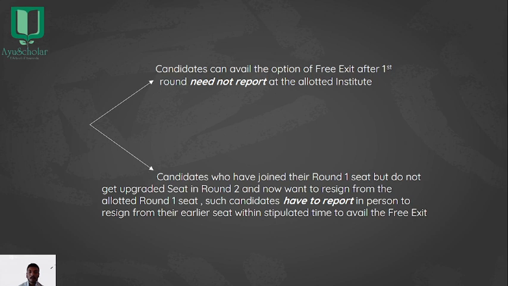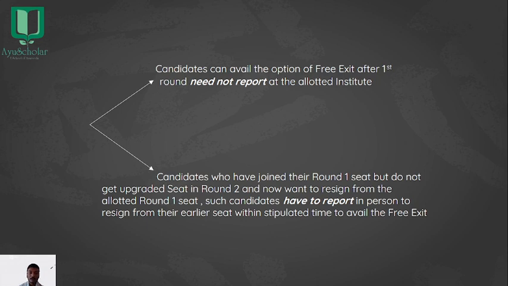Candidates can avail the option of free exit after the first round and need not report at the allotted institute. So, if the candidate has exercised free exit after the first round, he need not report to the allotted institute which he had got allotted in the first round.